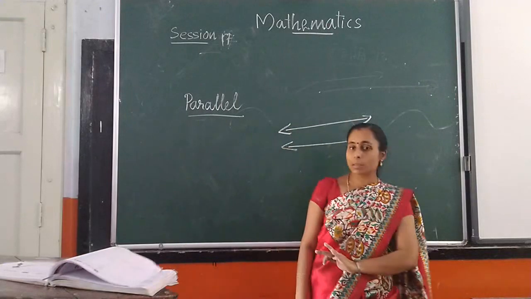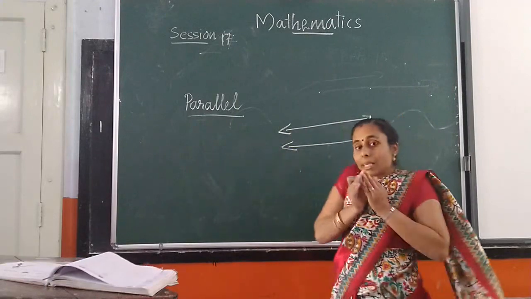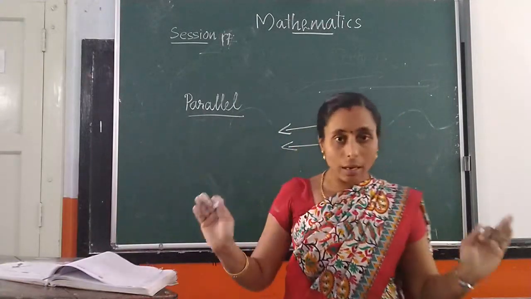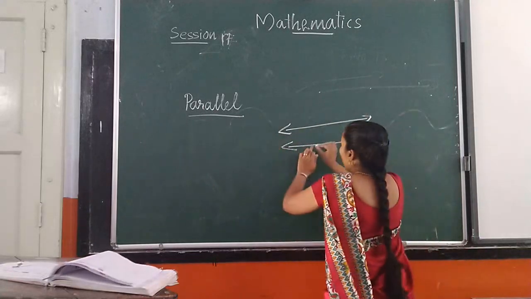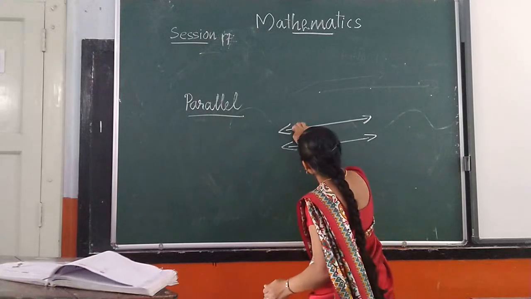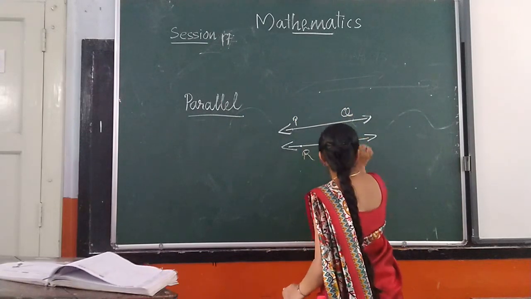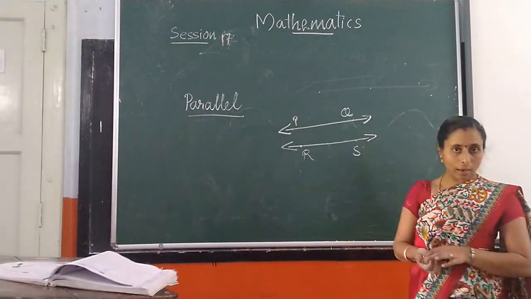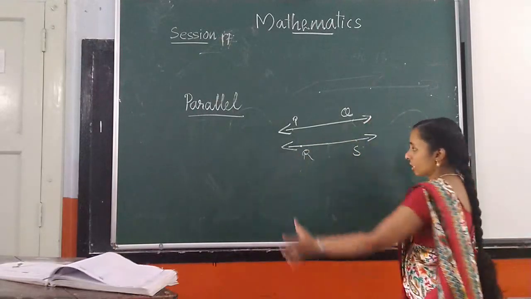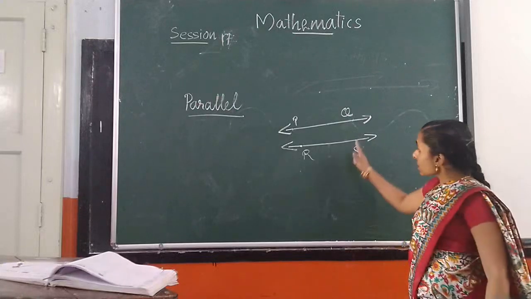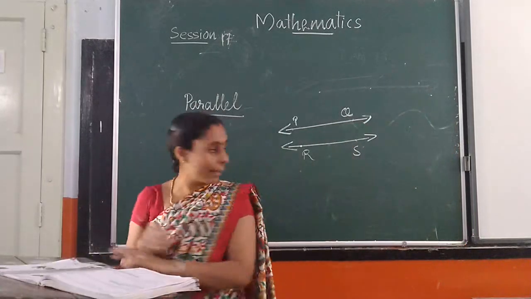This line goes from here to there and this is going in the same direction, but they never meet or cross each other. Line PQ and line RS go on a straight path but never meet each other. Such lines are called parallel lines.